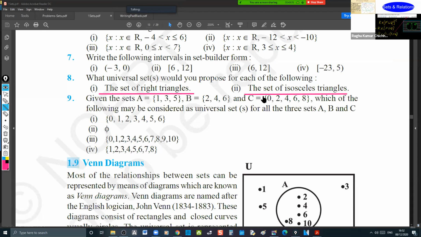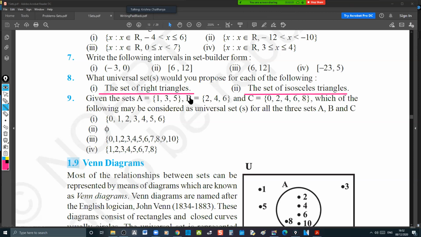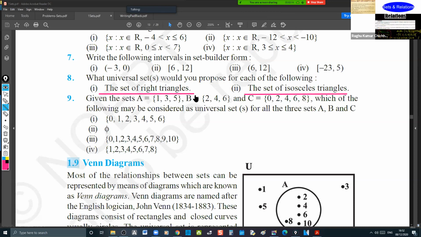I'm talking about the second one. Every equilateral triangle is an isosceles triangle, but every isosceles triangle need not be an equilateral triangle, and hence you cannot place them under equilateral triangles. Similarly, the set of right triangles. An isosceles triangle can be a right angle triangle, but an equilateral triangle cannot be a right angle triangle. Then what should be the universal set containing the set of right angles?